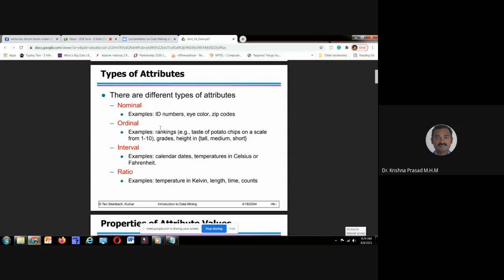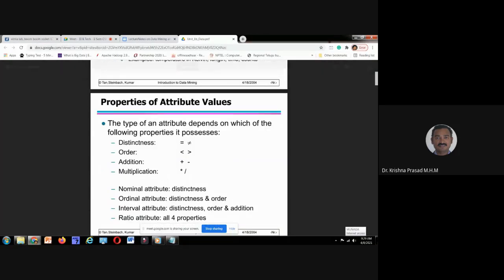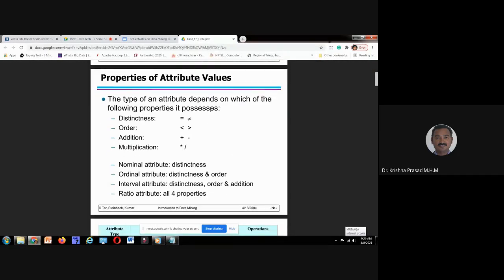Those operations are supported by ordinal. Interval, ratio: the type of an attribute depends on which of the following properties it possesses. What are the properties? Distinctness. One of our students said nominal. Nominal means ID, to identify whether the record is the same record or not, whether it is a distinct record or not.